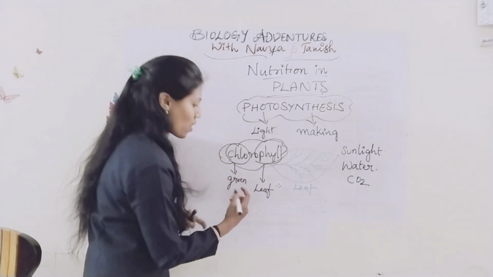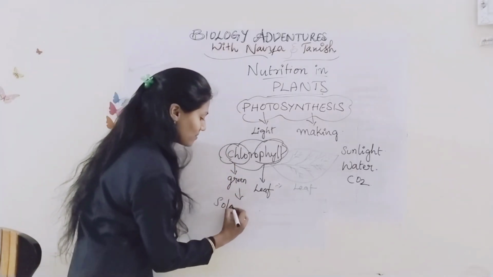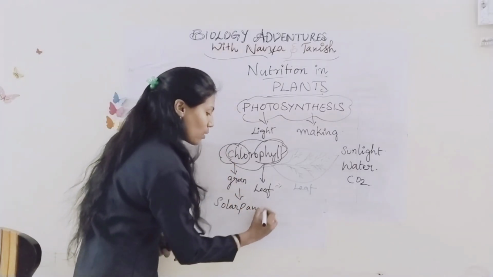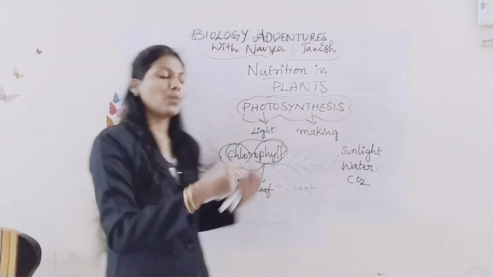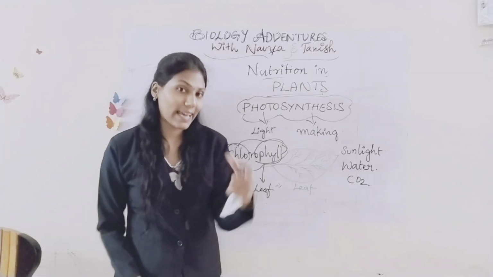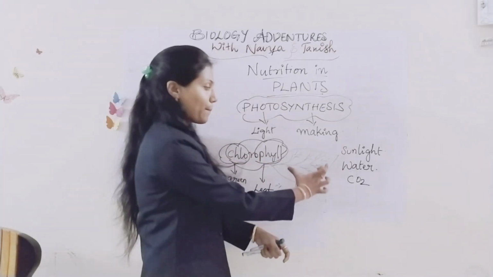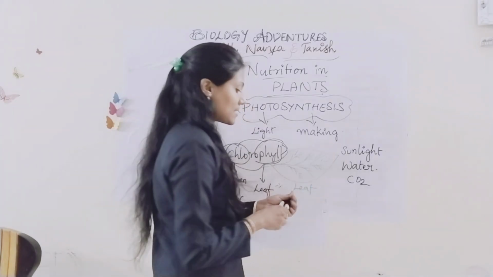It acts like what? Like a solar panel, right? Just as a solar panel absorbs sun and makes power, this chlorophyll present in the leaves absorbs the sunlight,